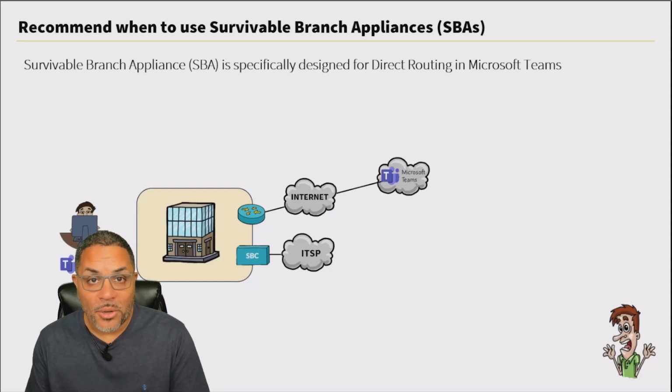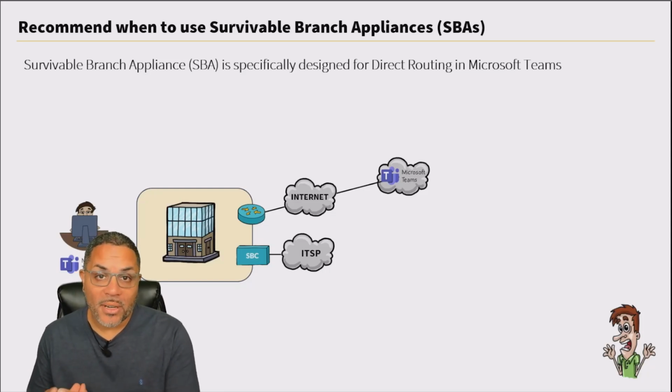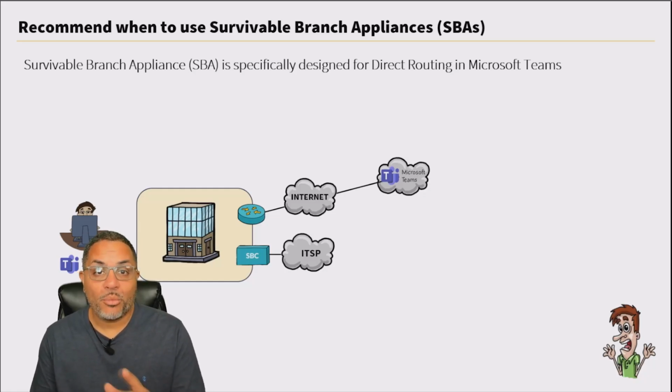So as an administrator supporting any environment, we need an internet connection. What happens when our connection out to the internet goes down, especially if we depend on Microsoft Teams? Fortunately, Microsoft has a solution for us that will continue to allow us to make phone calls. And that is the Survivable Branch Appliance.